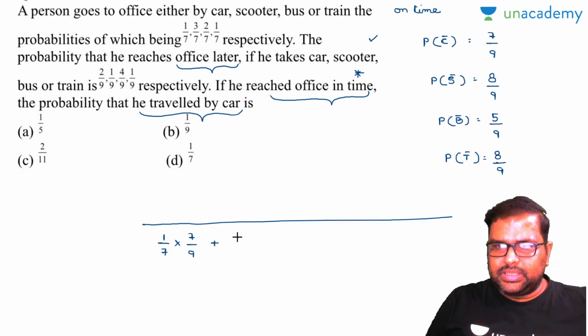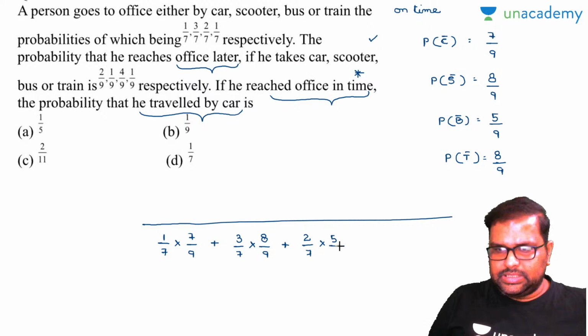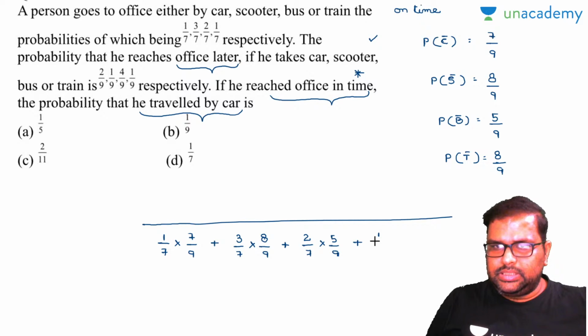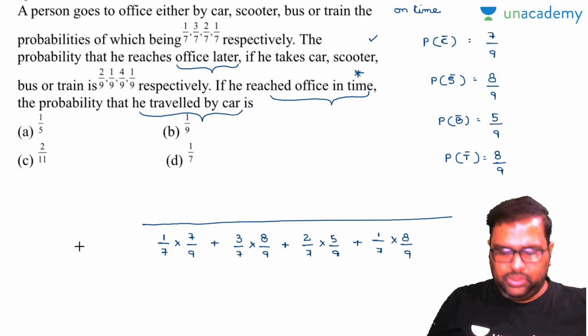If you use scooter, the probability is 3 by 7, and reaching on time by scooter is 8 by 9. Taking a bus, the probability is 2 by 7, and reaching on time by bus is 5 by 9. Yes, very good. Plus, and last one, taking train is 1 by 7 probability, and reaching on time is 8 by 9 probability. This is your total required.